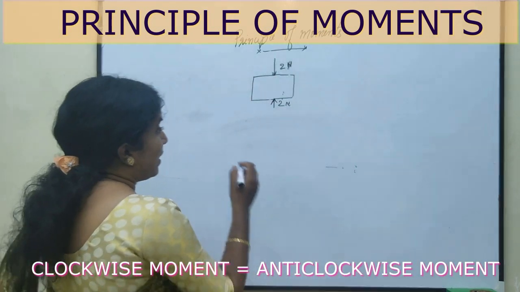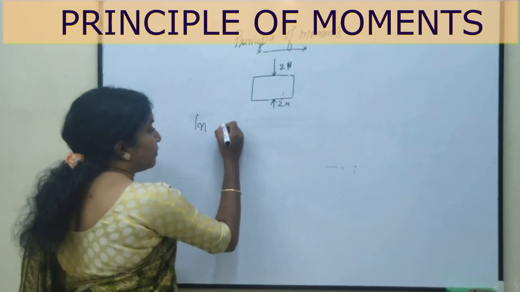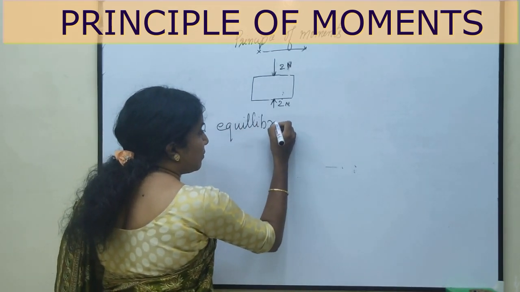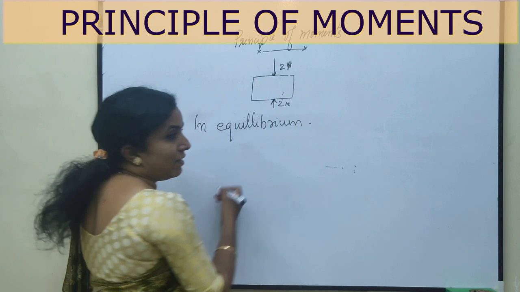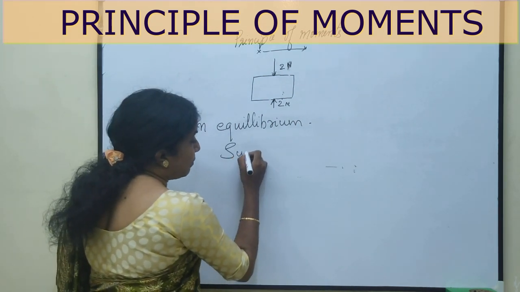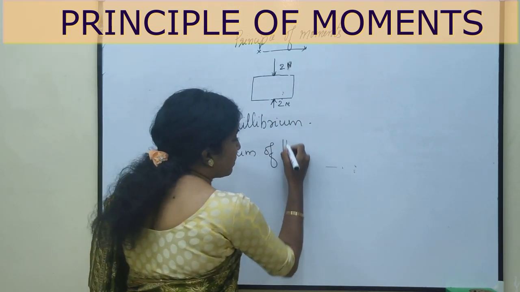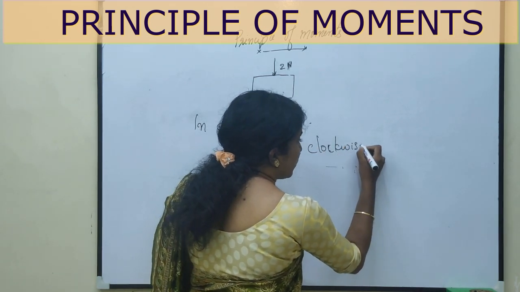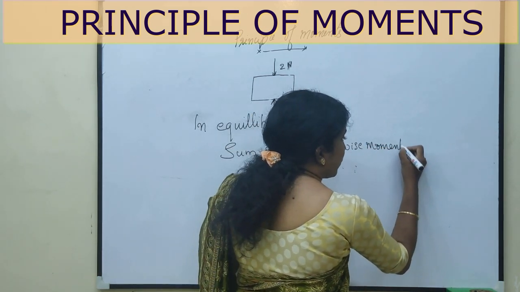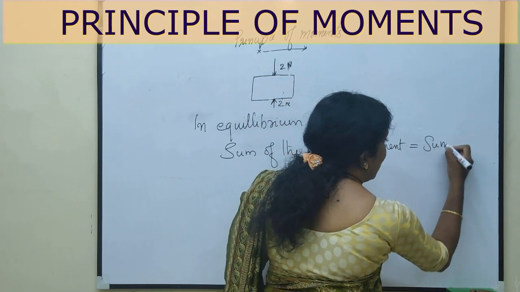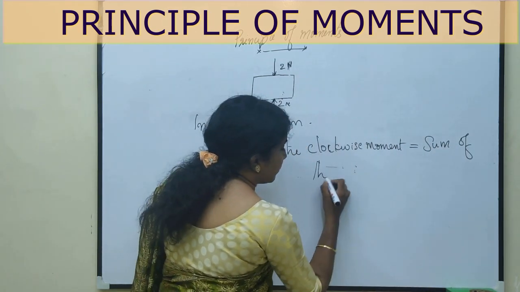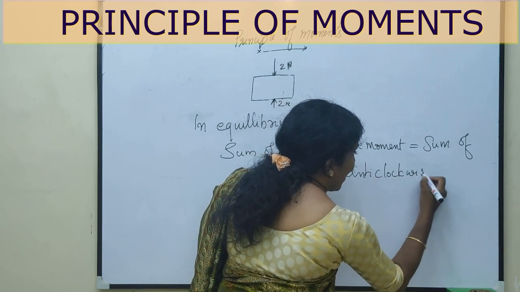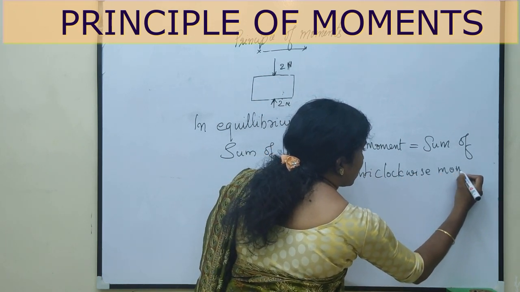So, a body is said to be in equilibrium only when the sum of the clockwise moment is equal to the sum of the anti-clockwise moment.